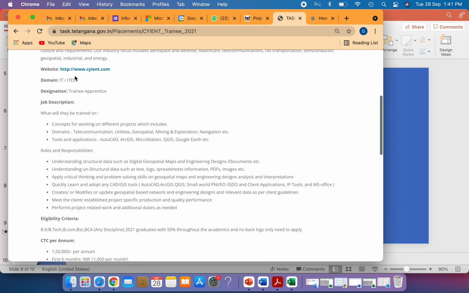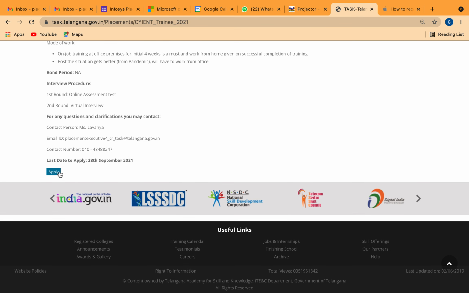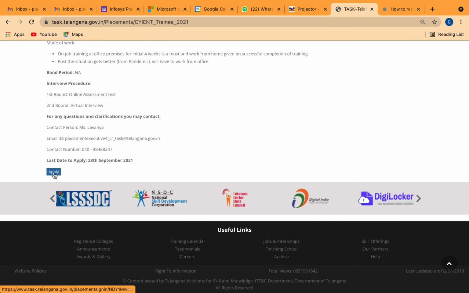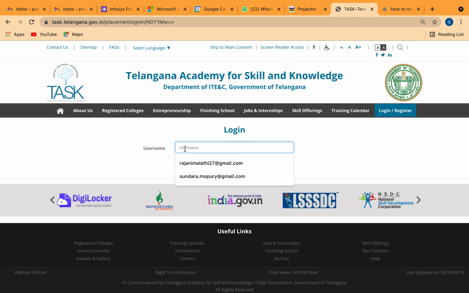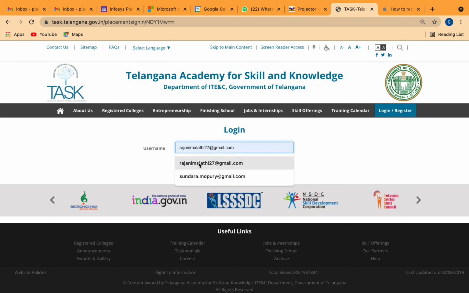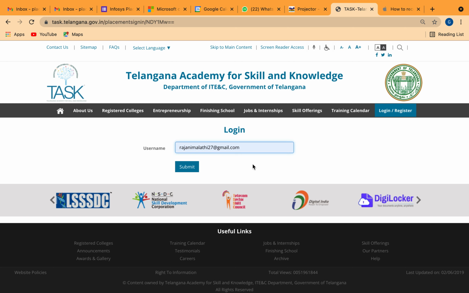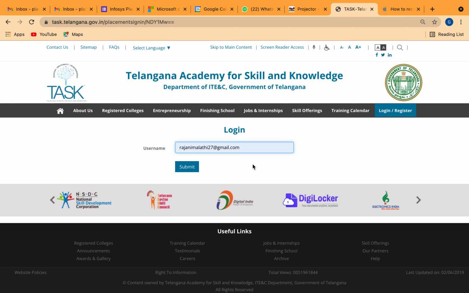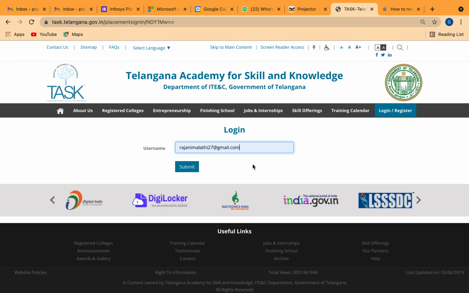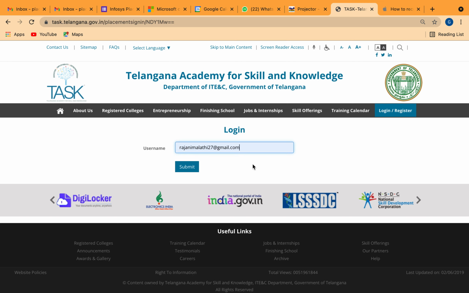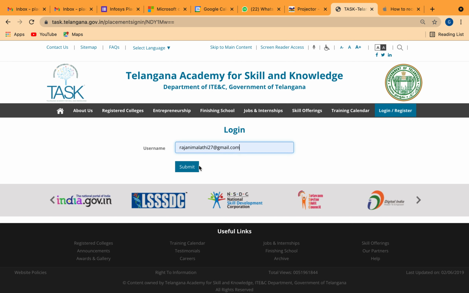On the Scient page, come down to the end. At the end there is an apply button. Click on the apply button. Then you have to enter your email ID and password with which you have registered in the Telangana Academy for Skills and Knowledge. Only students who have registered their details in TASK can apply for this job.